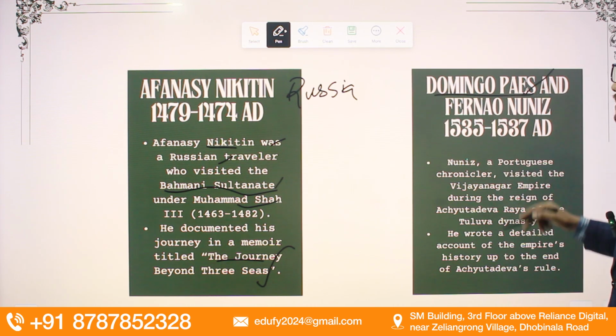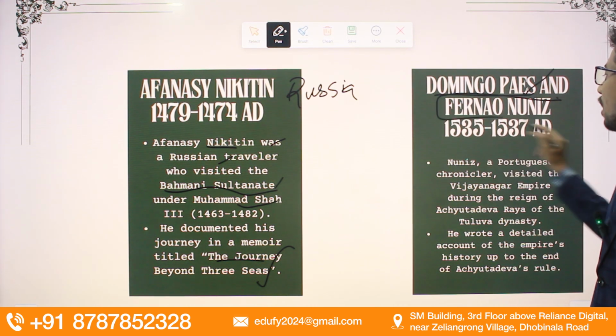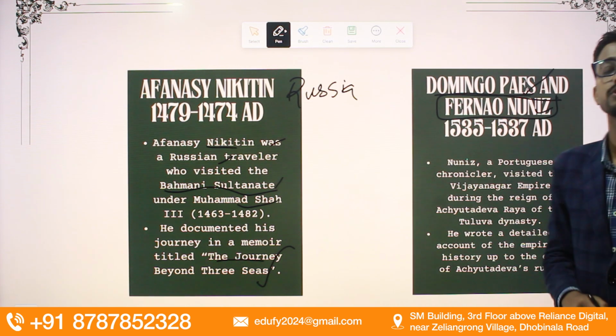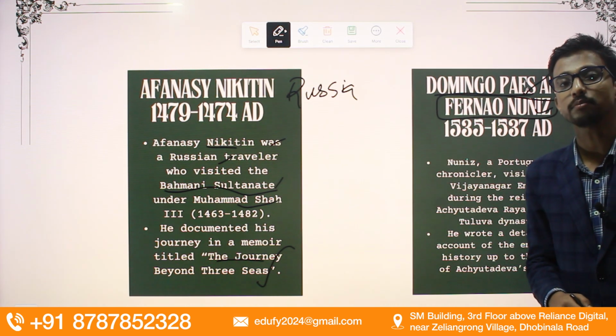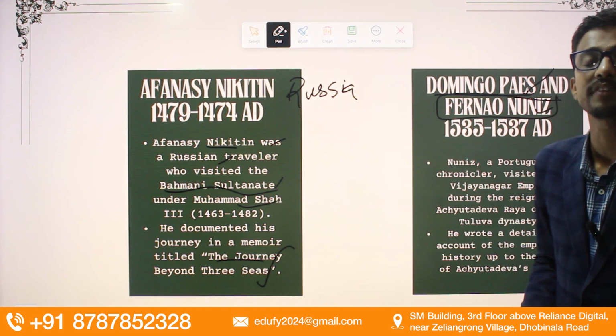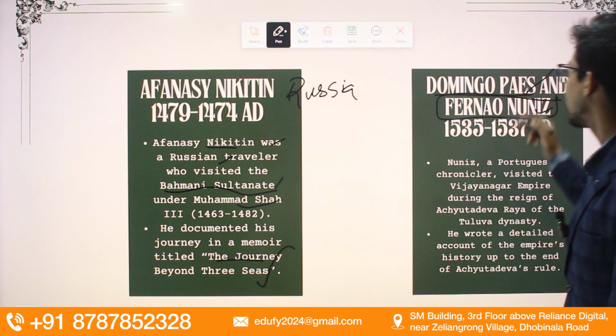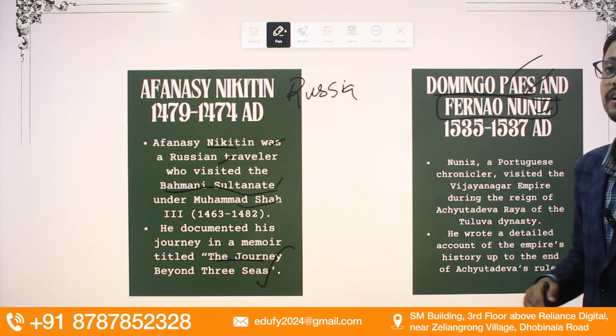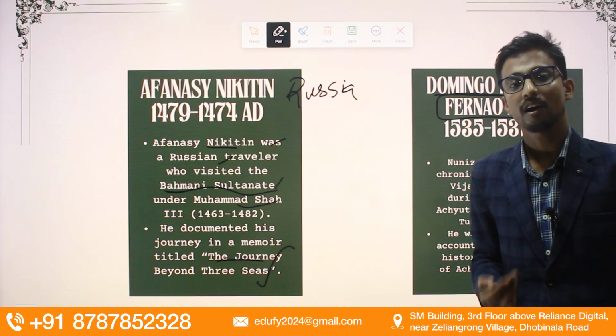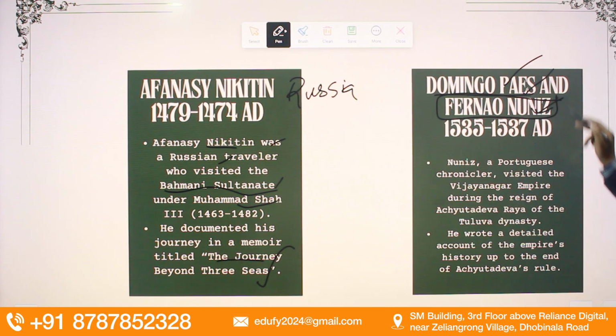Domenico Paes and Fernão Nunes were 2 Portuguese travelers that came to India again during the rule of the Vijayanagar Empire. Domenico Paes came to India during the rule of Krishna Dev Raya of the Vijayanagar Empire. Fernão Nunes came during the rule of the king Achyut Deva Raya of the Tuluva dynasty.